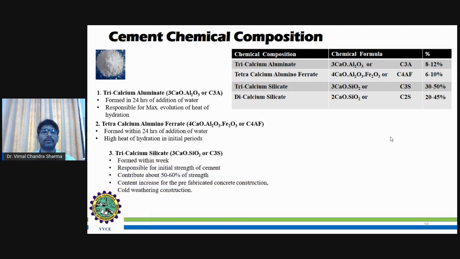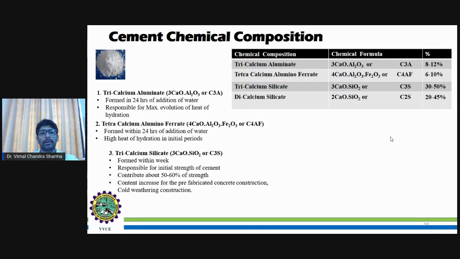The next one is the tricalcium silicate, that is 3CaO SiO2, in short form C3S. Tricalcium silicate forms after the formation of tricalcium aluminate, that is 3CaO Al2O3 or C3A, as well as tetracalcium aluminum ferrate, that is 4CaO Al2O3 Fe2O3 or C4AF.